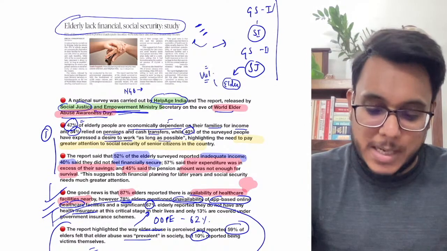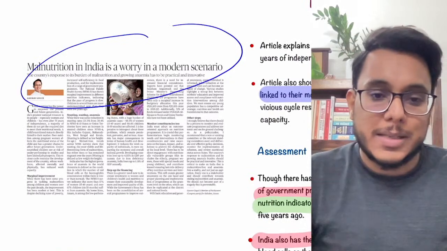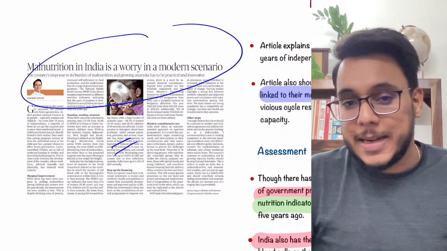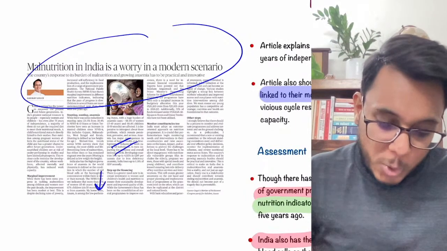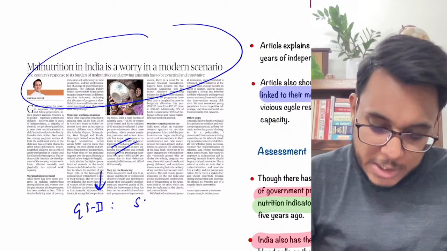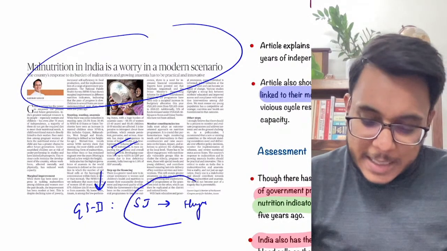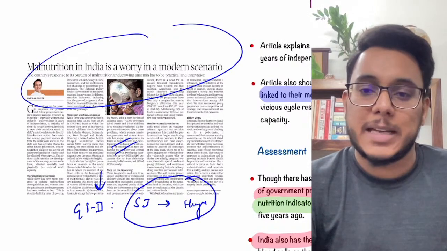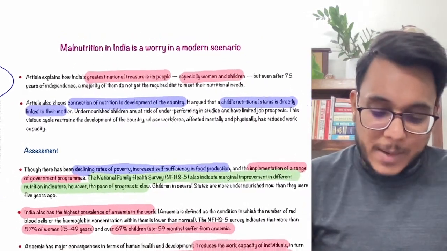Now let's move to the next article. Malnutrition in India is a worry in a modern scenario. Okay, so guys, this is an editorial, a good one. This particular editorial is going to be important in GS paper number 2, social justice, and within social justice, the topic of hunger has been directly mentioned in your syllabus. There this article is going to be important. Clear? Now let's discuss this article.